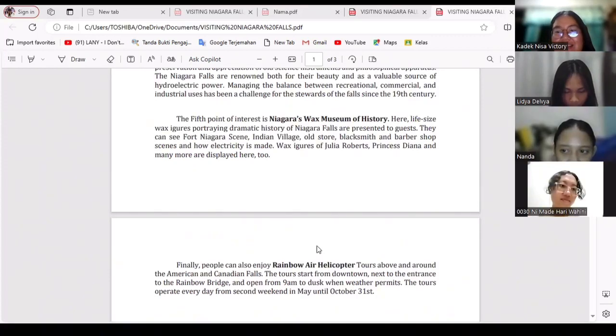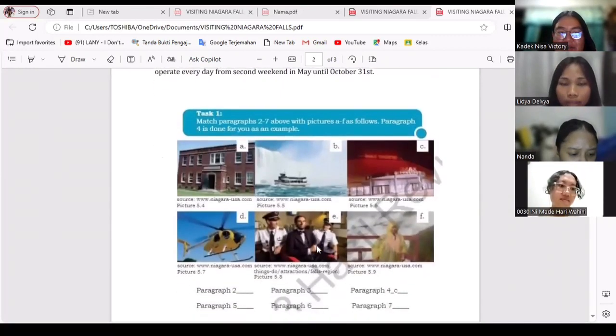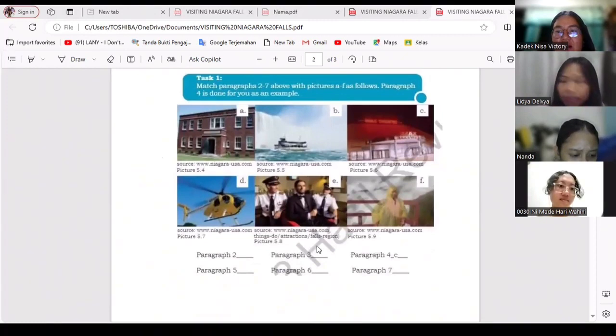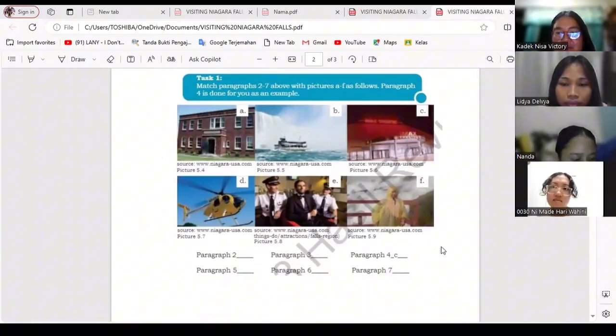Okay, next, let's take a look at this picture. After you read the descriptive text above, you will match the picture with the text that has been bolded in the descriptive text paragraphs above. We will start from the first picture. In paragraph 2, what is written in bold? Anyone know?